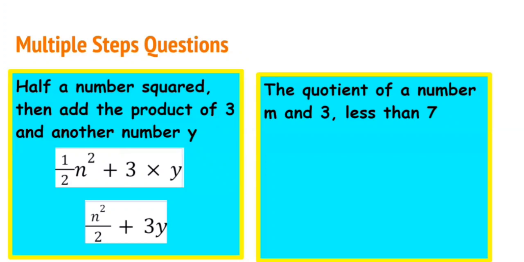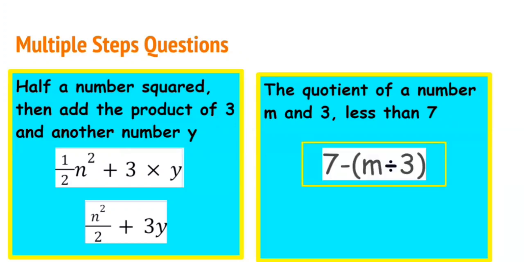Quotient means that we are going to divide a number, and our number is going to be m, and we're going to divide m by 3. So I think this means 7 minus m divided by 3. And our simplest form is 7 minus m divided by 3.